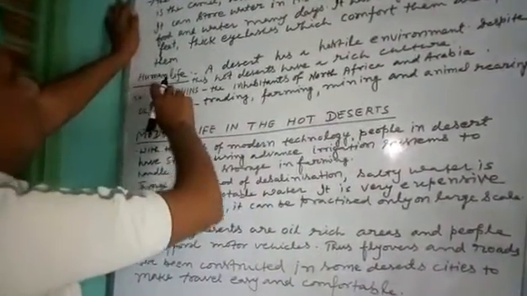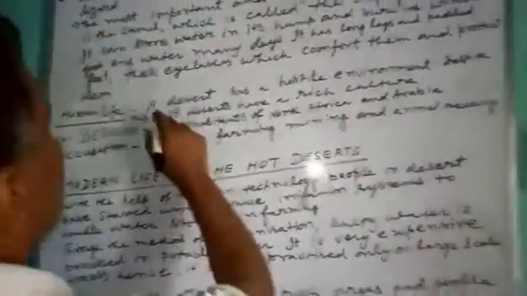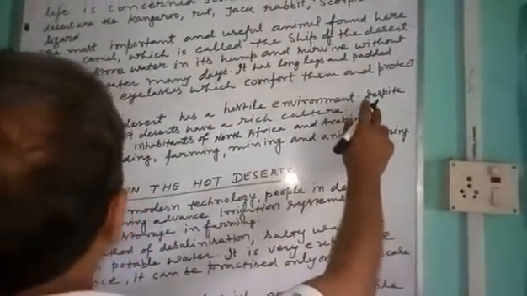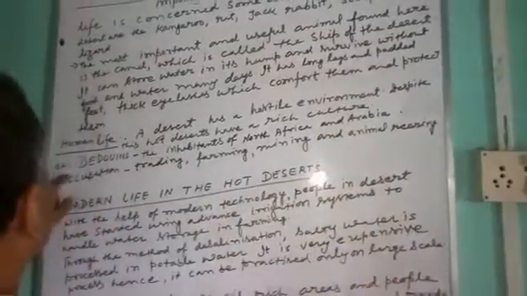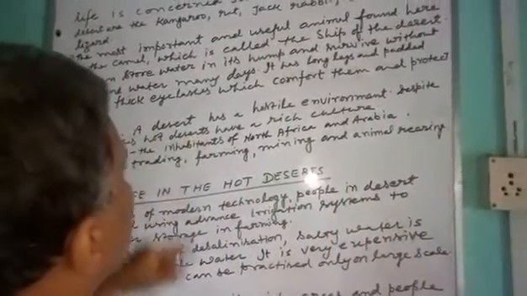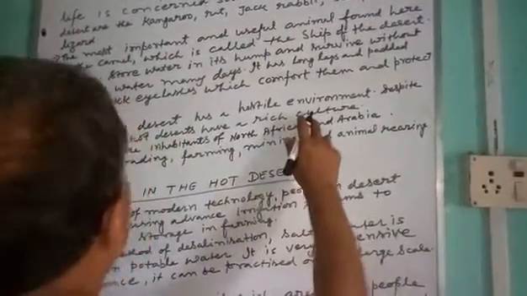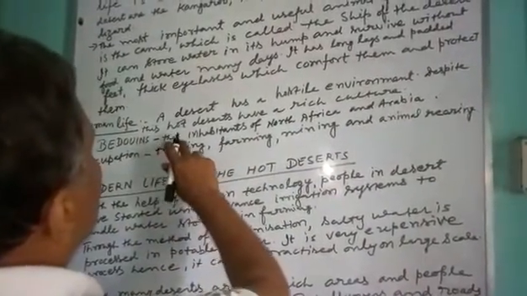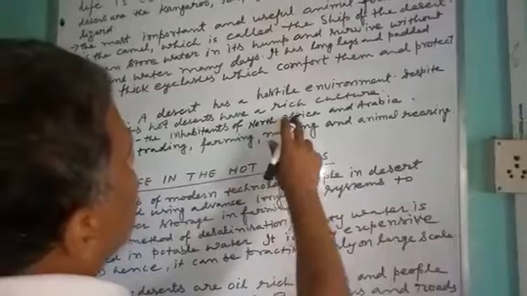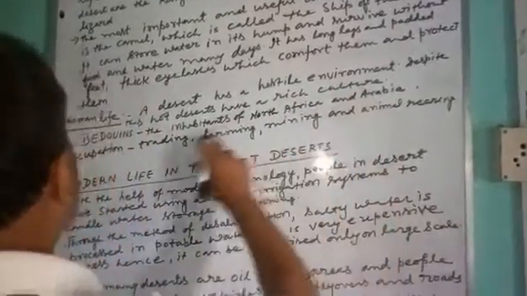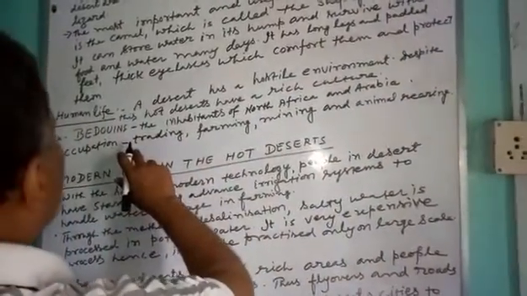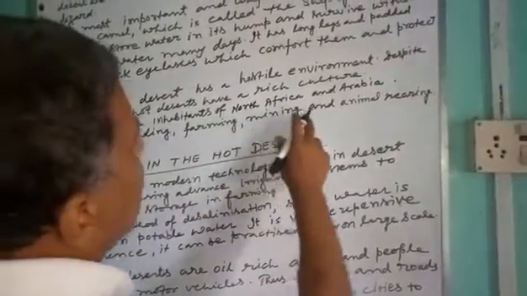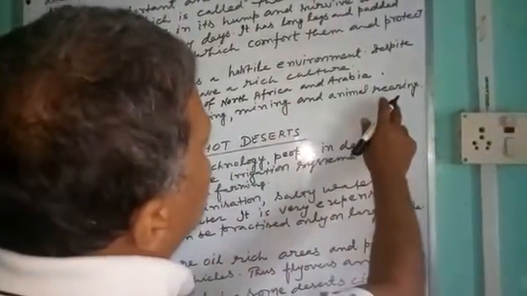Next, human life. A desert has a hostile environment. Despite this, hot deserts have a rich culture. For example, Bedouins. Bedouins are the inhabitants of North Africa and Arabia. The main occupations in desert regions are trading, farming, mining, and animal rearing.